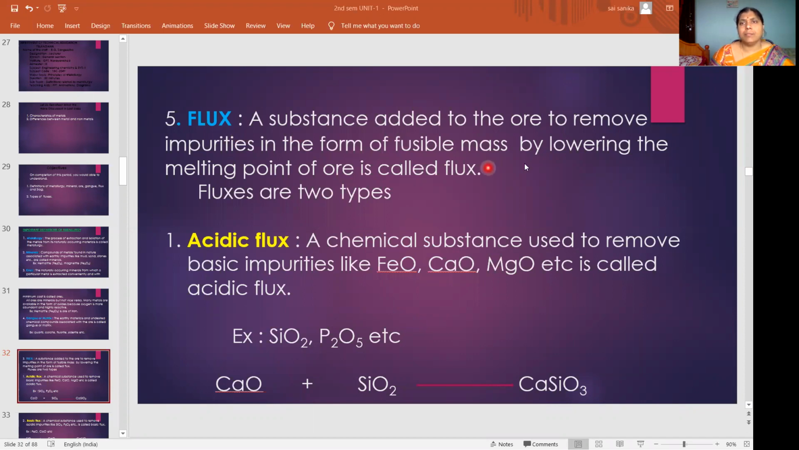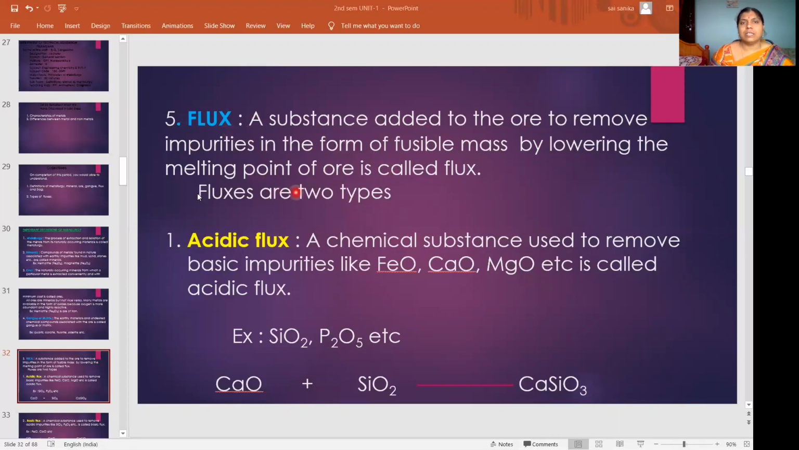So how are we adding? By lowering the melting point. Means we are decreasing the melting point of the ore. Then we are adding some substance to the ore so that whatever impurity is present in the ore will be removed. How will it be removed? In the form of fusible mass. So that is called as flux. So what is a flux? Whatever impurity is present in the ore, to remove that impurity we are adding some substance externally. Whatever substance we are adding, that substance is called as flux.